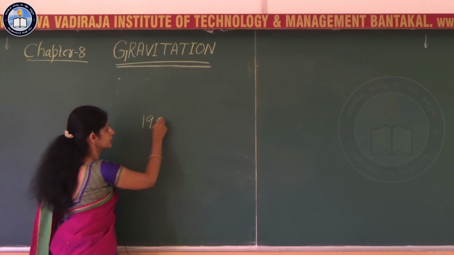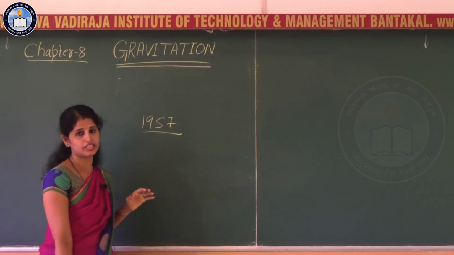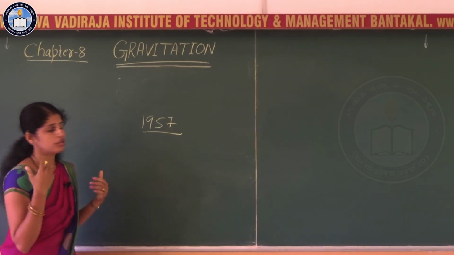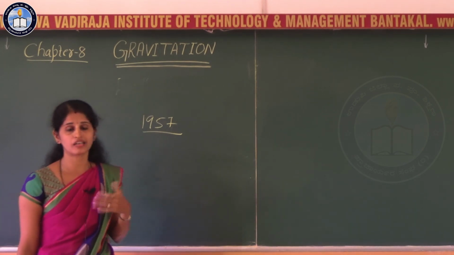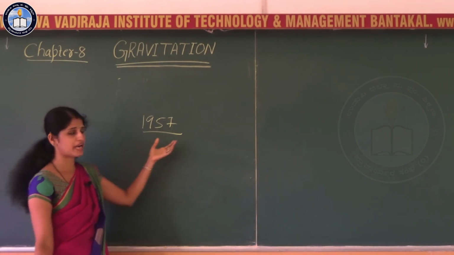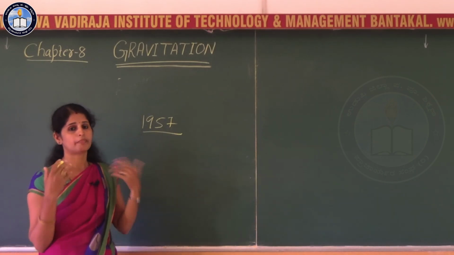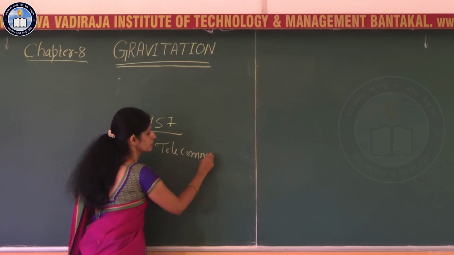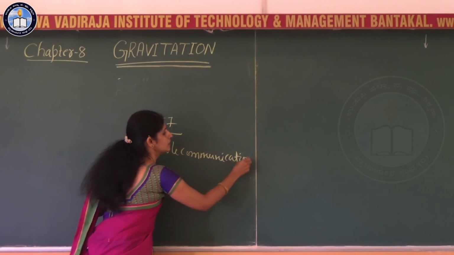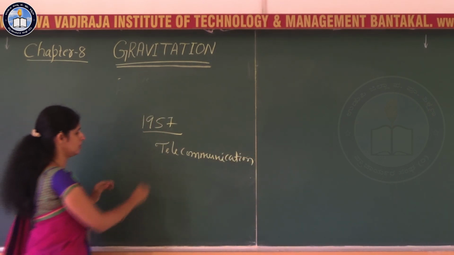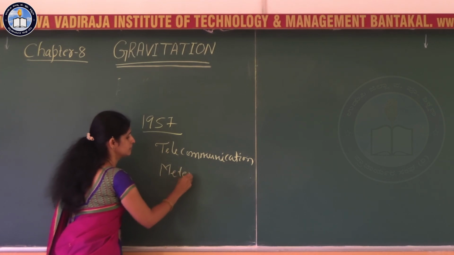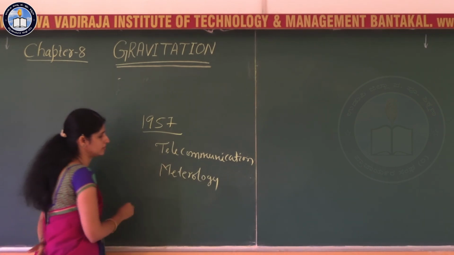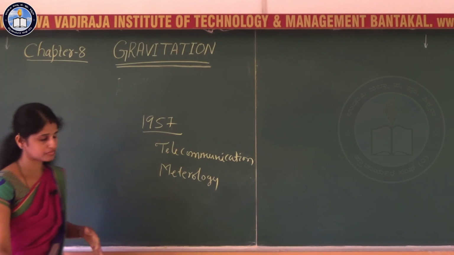Around 1957, the advances in technology enabled many countries, including India, to launch artificial Earth satellites for practical applications. The practical applications are in the field of telecommunication, meteorology, and in the field of geophysics.